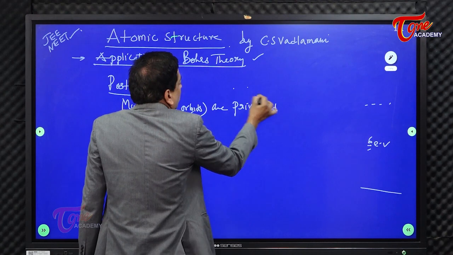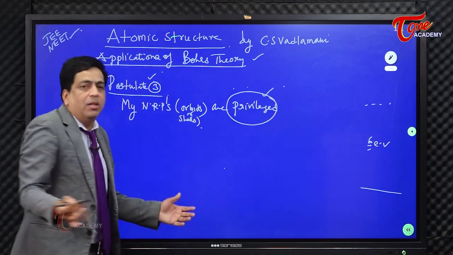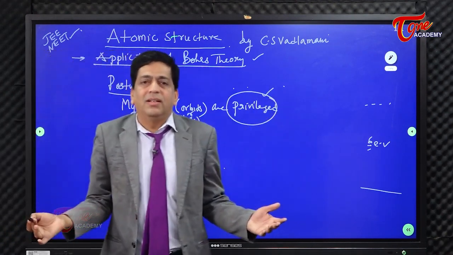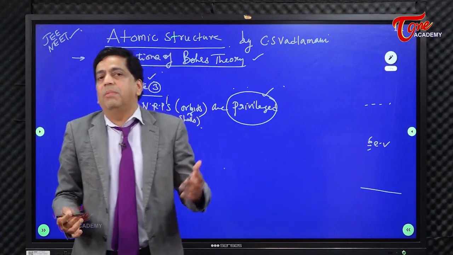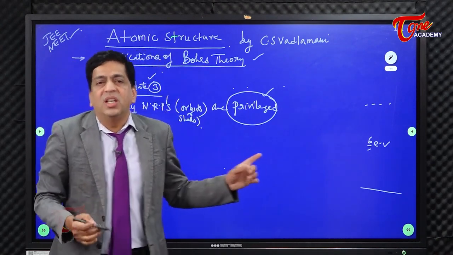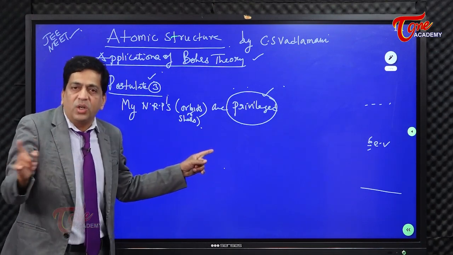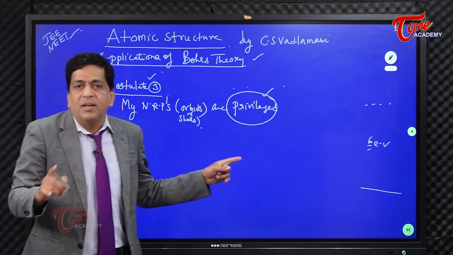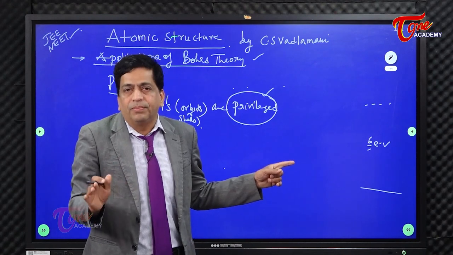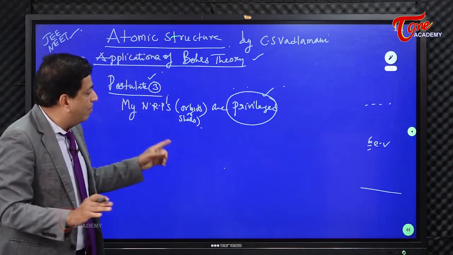They are privileged. Now what do you mean by that? That's postulate number 3 of Bohr. I think you might be surprised in looking into the statement. These wordings which are given are exact wordings of Bohr when he was lecturing for his Nobel Prize some decades ago. Mind you, right? And my orbits are privileged.